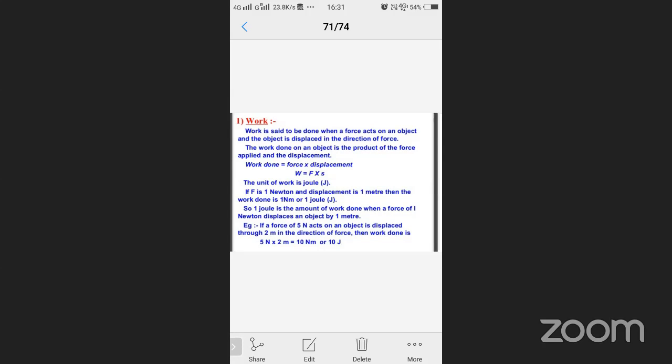And displacement, how much is given? 2 meters. So 5 multiplied by 2, you will get 10 joules or 10 newton meter. So that is nothing but work. So that much work you have done.